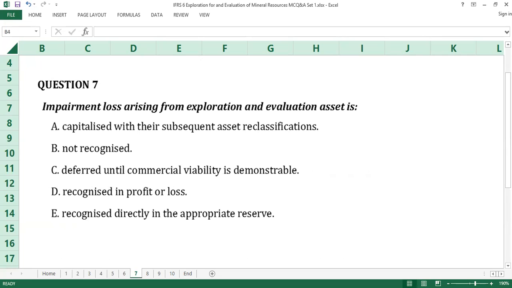Impairment loss arising from exploration and evaluation asset is dash. A. Capitalized with their subsequent asset reclassifications. B. Not recognized. C. Deferred until commercial viability is demonstrable. D. Recognized in profit or loss. E. Recognized directly in the appropriate reserve. Time counts.